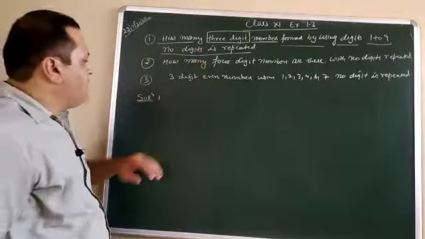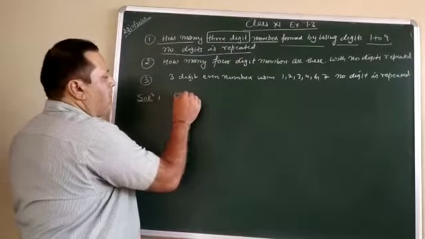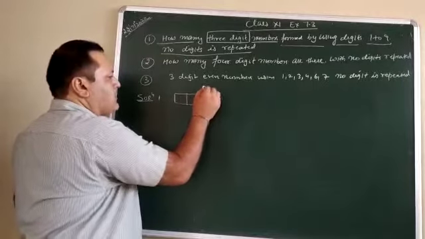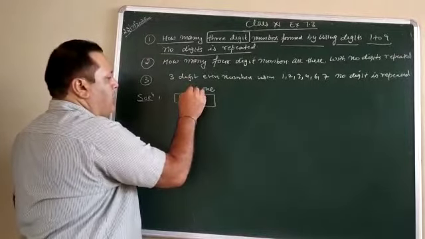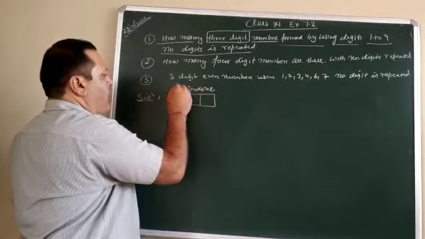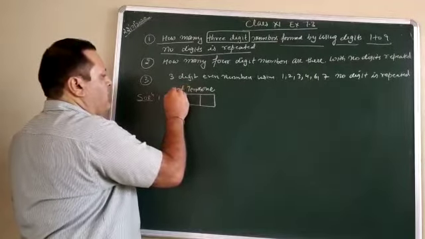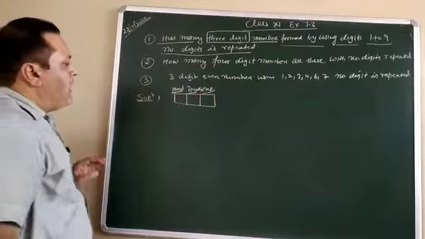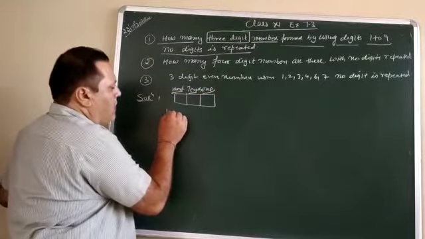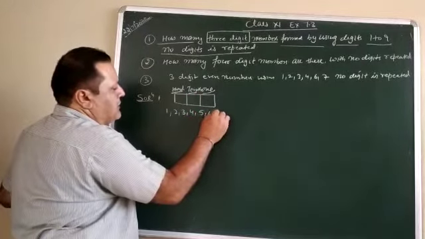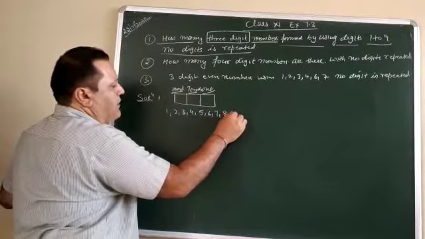How many three-digit numbers? Three-digit number means a digit at the ones place, tenth place, and hundred place. These are the three places we have to fill, and the numbers given to you are 1, 2, 3, 4, 5, 6, 7, 8 and 9.